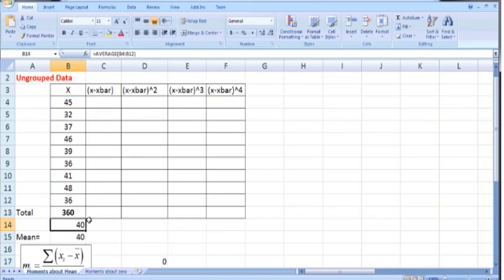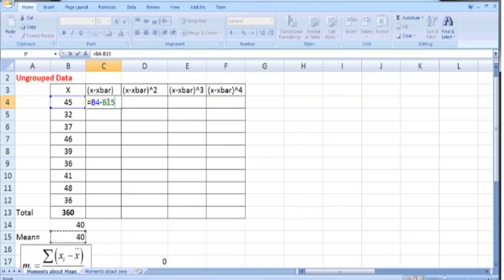So once we have this average in hand, the next task is to calculate the deviations. I have labeled these 4 columns. The first column is x minus x bar. So press an equal sign. So x is B4, the first value of x, minus x bar. We can use either this cell, which is B14, or B15. I am using B15. So x minus x bar.